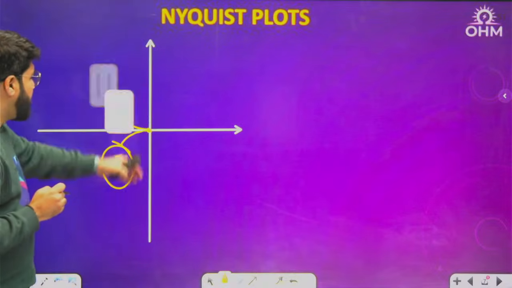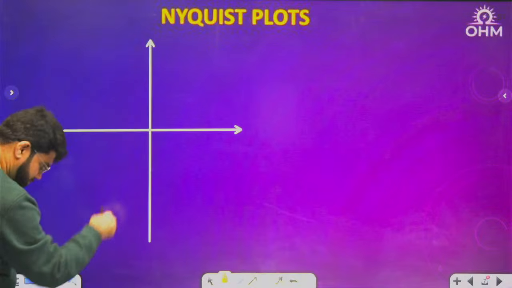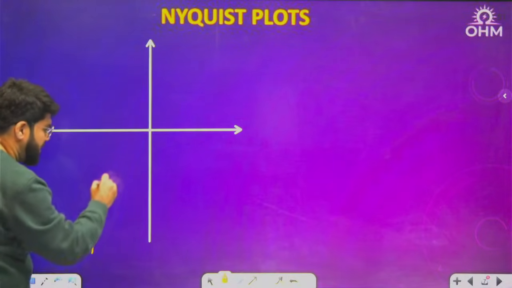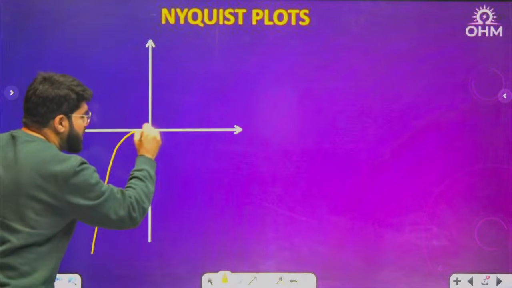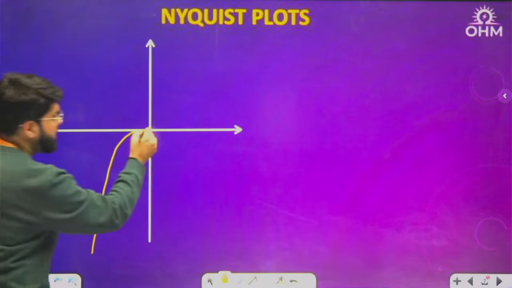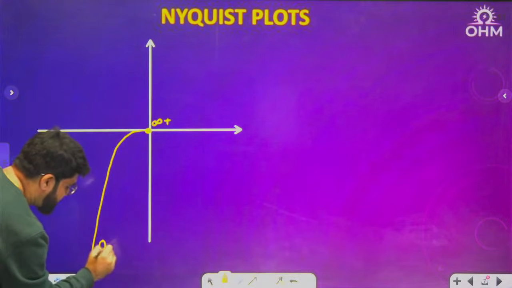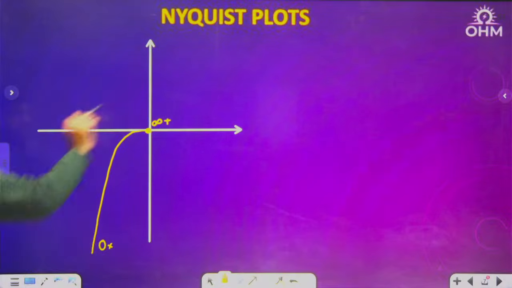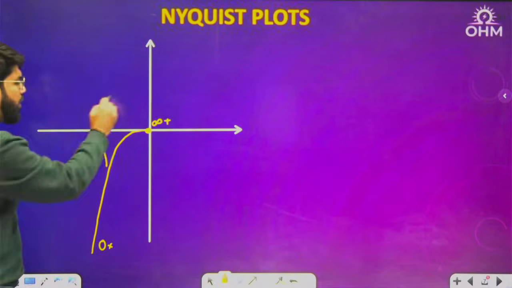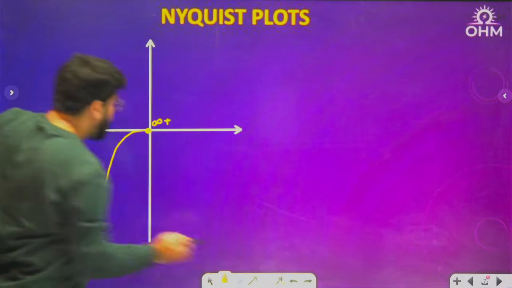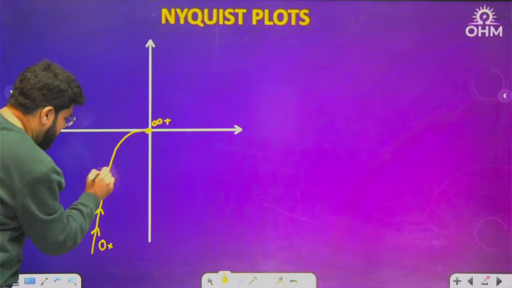So let me draw it now. I should be coming from minus infinity height, vertically, so that I come tangential to the negative real axis, and then I dive into the origin. This frequency was infinity plus and this is 0 plus. The entire plot has to be in the third quadrant. That is why I don't go to the other quadrant and come like this. Now I will tell you one more point.